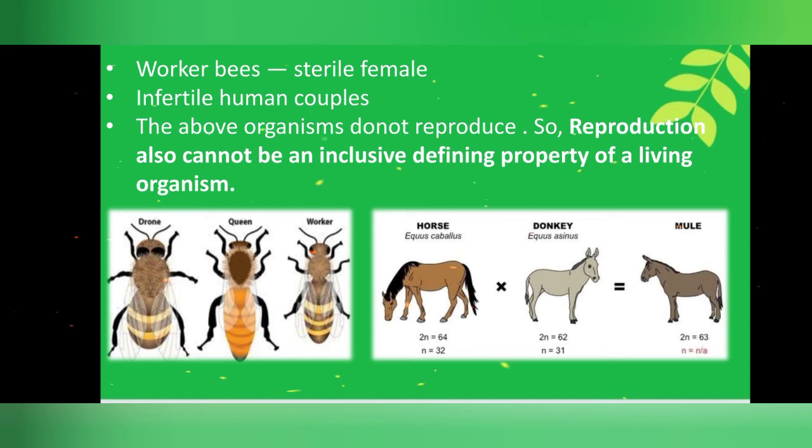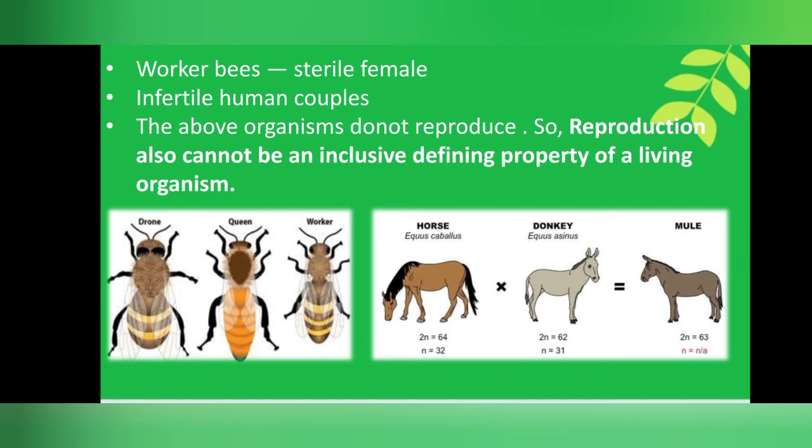Okay, let's continue our topic. Here, there will be some infertile human couples who could not have children. That means they are not living beings? No. Worker bee, mule, infertile human couples, they all are living. So, we cannot consider reproduction as a defining feature to specify a living organism.